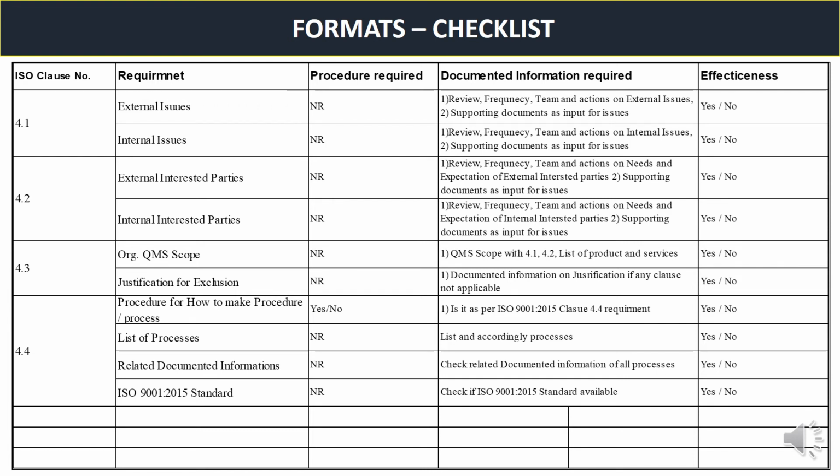And then he will check whether those are effective or not, and accordingly he will take a decision, minor NC or major NC, and of course he is going to use the earlier criteria for that: knowledge with the auditee, whether a system is established, whether the system is documented, whether the system is practiced. Like this, for each clause we can use the questionnaire. Here I have just given some examples like 4.1, 4.2, 4.3 and 4.4. If you want the detailed checklist, you can contact us through this YouTube channel.